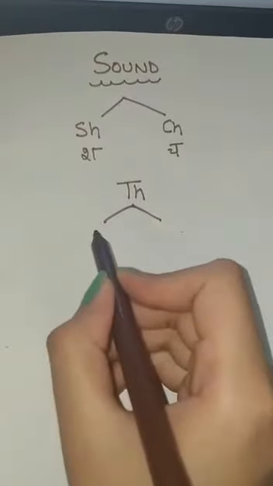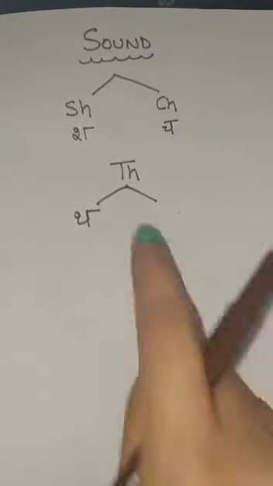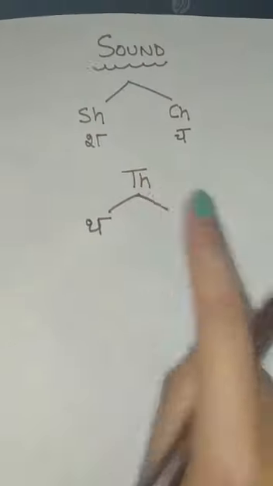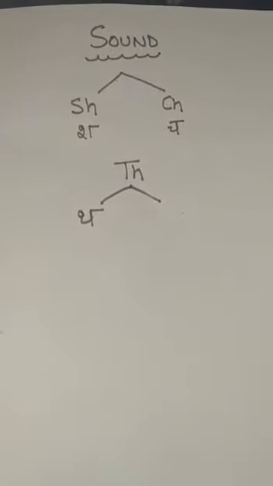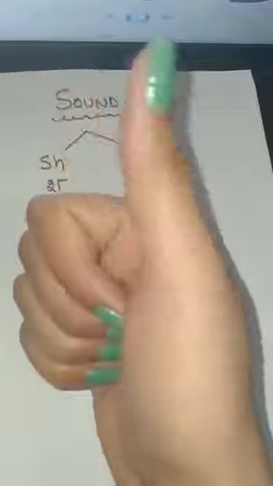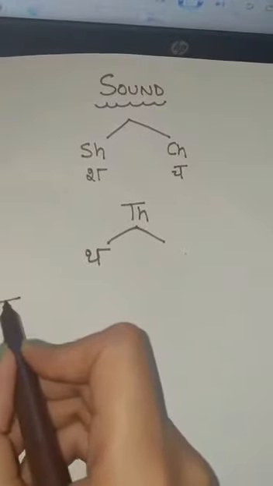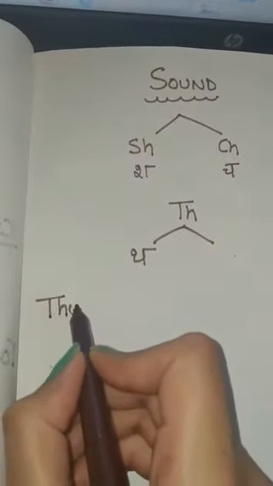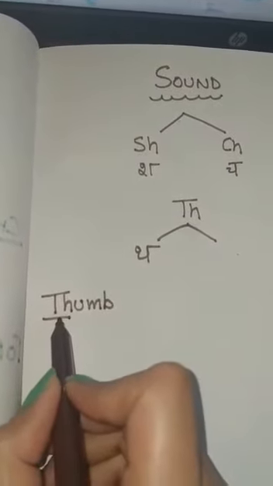So the first sound TH is having is th. TH, th. Okay. So which word can we make from TH now? What is this called? It is thumb. T-H-U-M-B. Thumb. Okay?